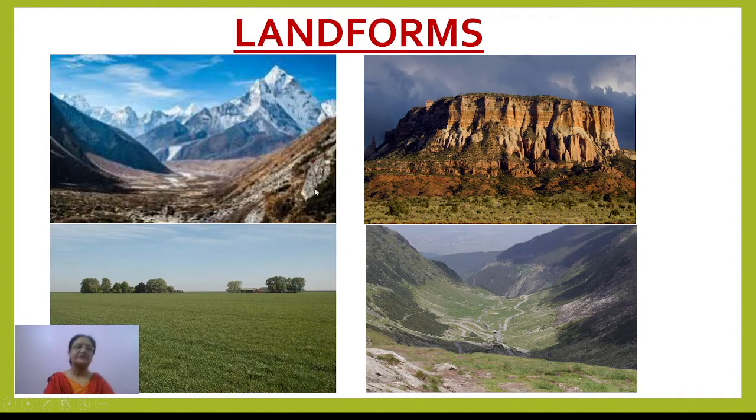First, you can see in this picture, these are the mountains, then these are the plateaus. Plateaus are also called tableland because of their shape, just like a table, with a flat top. Then the plains and the valleys.